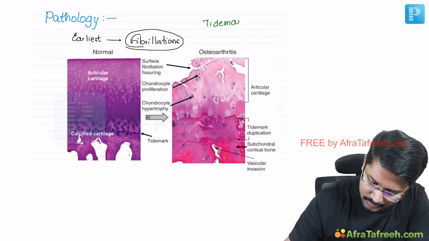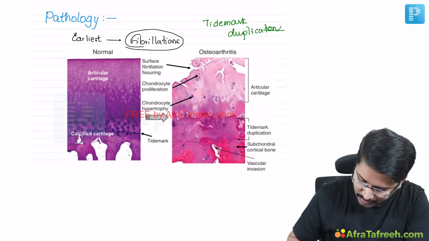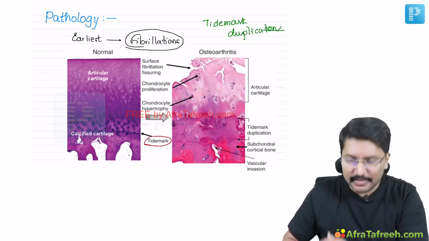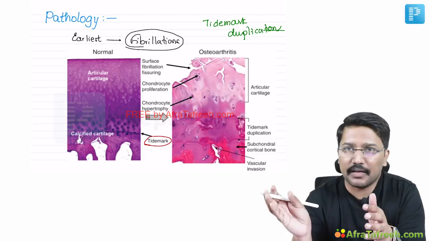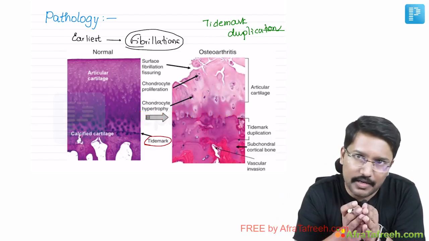I'm talking about tide mark duplication. What is it? Normally we have this tide mark. What is tide mark? That is basically the interface between the calcified cartilage and the articular cartilage. This interface is called tide mark.